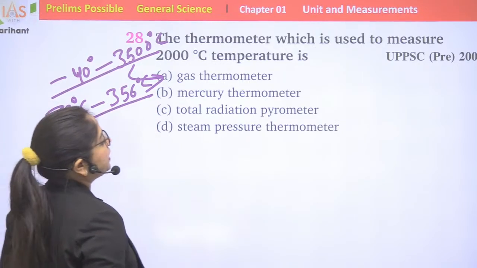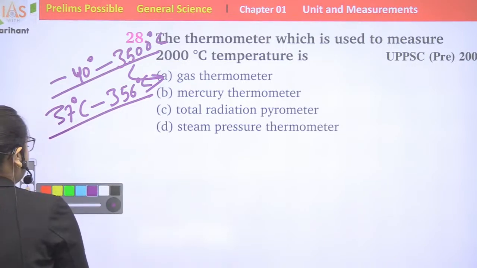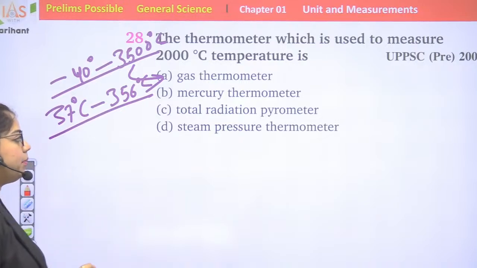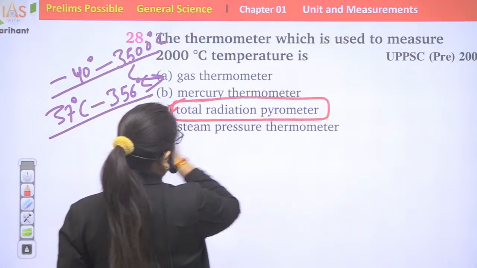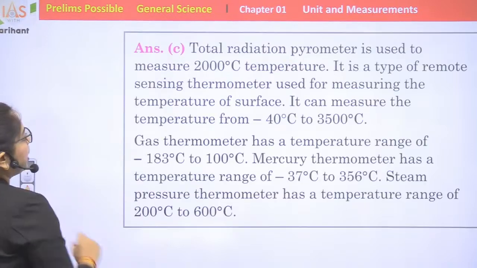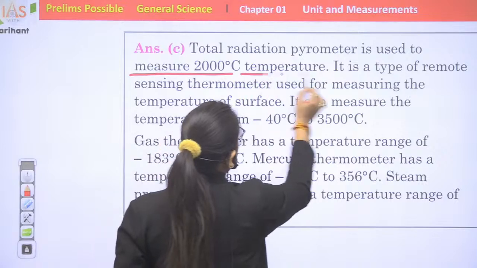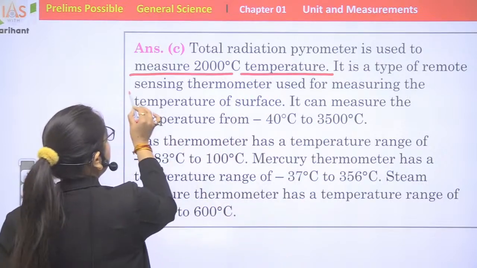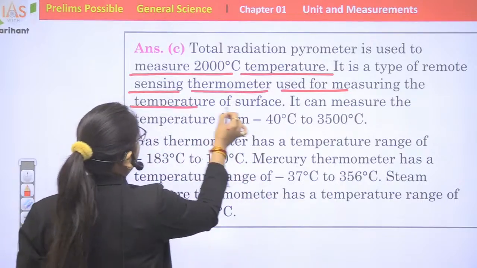The thermometer which is used to measure 2000 degrees Celsius temperature is the total radiation pyrometer. Option C is the correct answer. It is a type of remote sensing thermometer used for measuring the temperature of a surface.